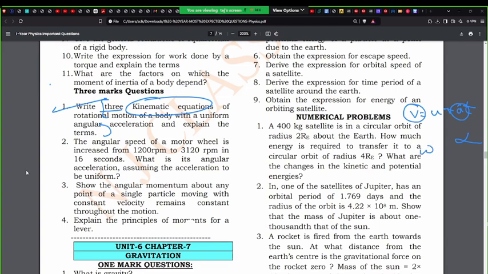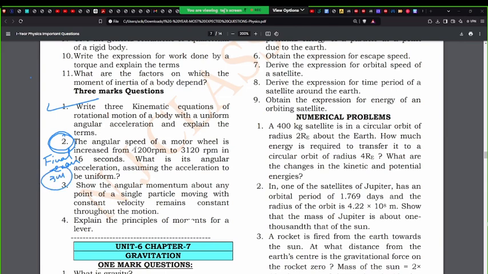So for example, let's say F is equal to ma. m is becoming what? m is becoming I when it comes to this chapter called, what do you call, rotational motion. So learn that. That's also there in the notebook. So this 3 marker, the first one is very, very, very important. The second one will be asked, but for the final exam. This is a final exam 3 marker.